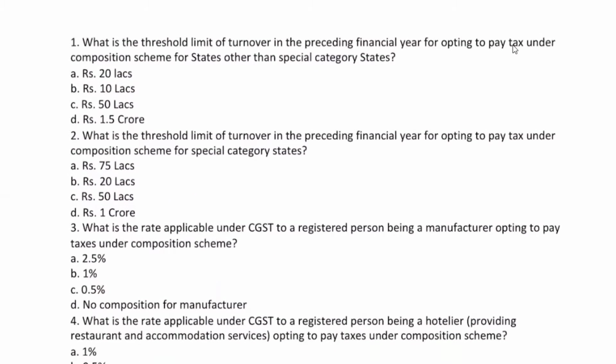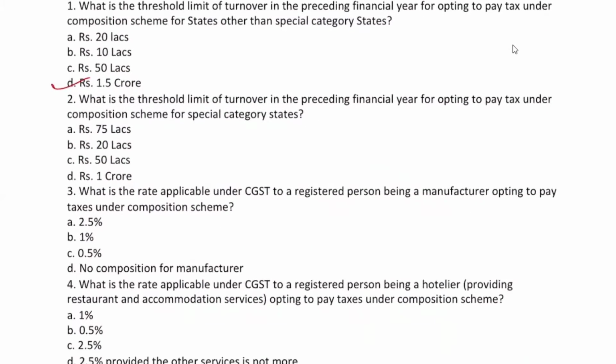Let's go. What is the threshold limit of turnover in the preceding financial year for opting to pay tax under composition scheme for states other than special category states? 1.5 crore. Yes. What is the threshold limit of turnover in the preceding financial year for special category states? 75 lakhs, correct.